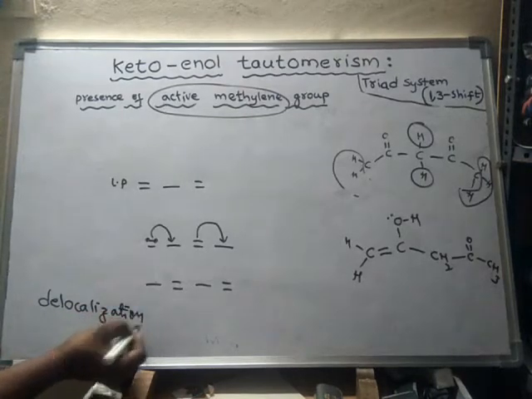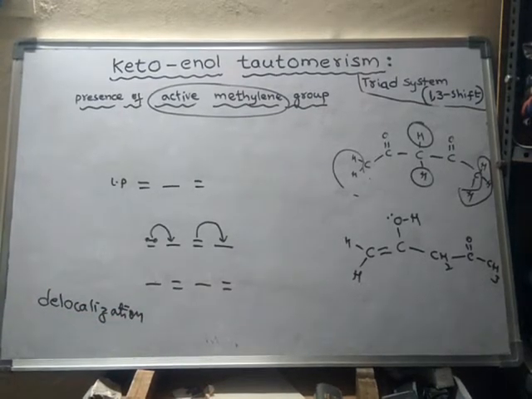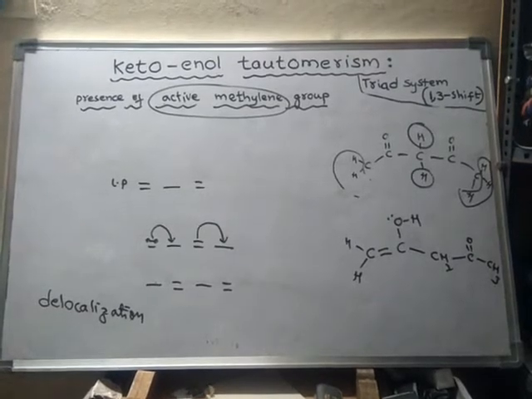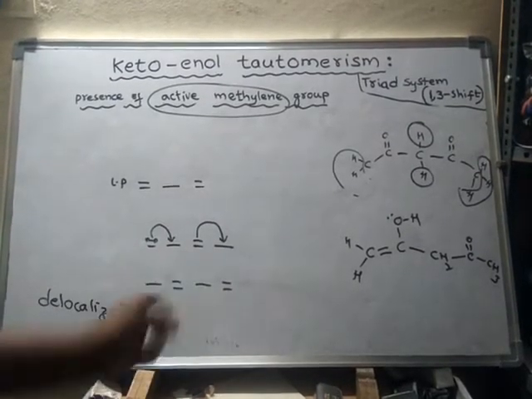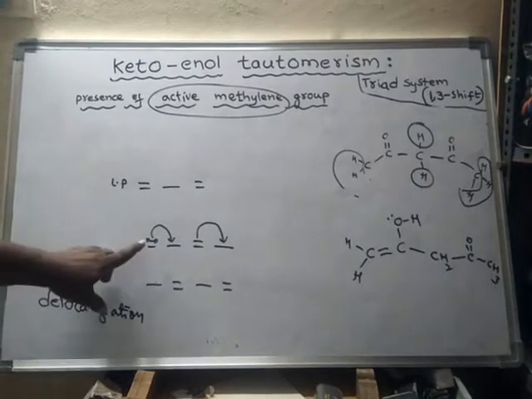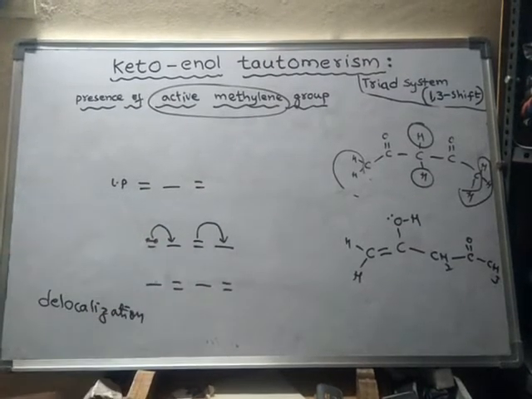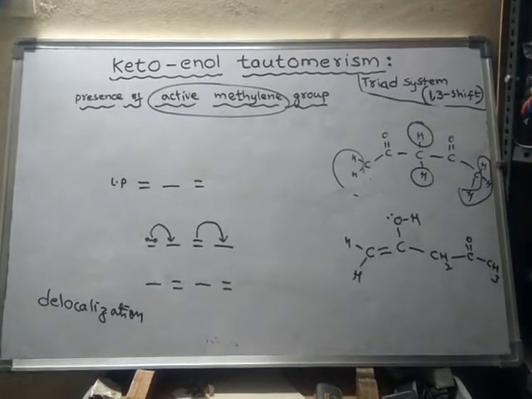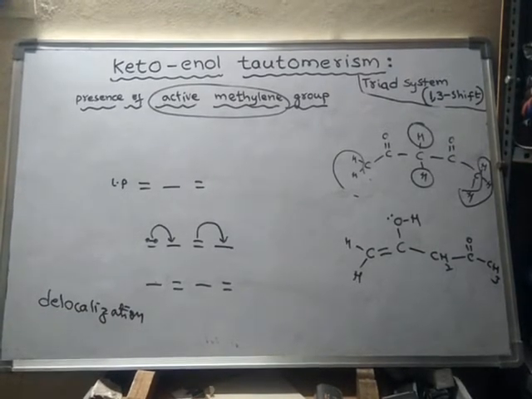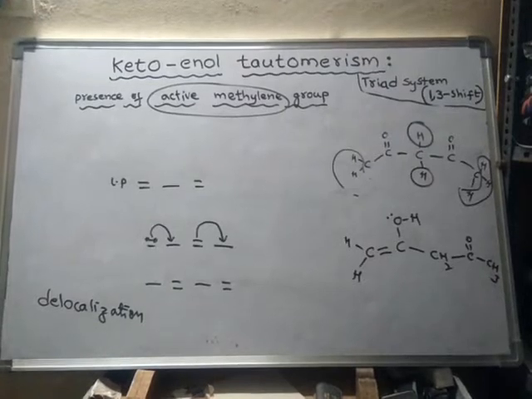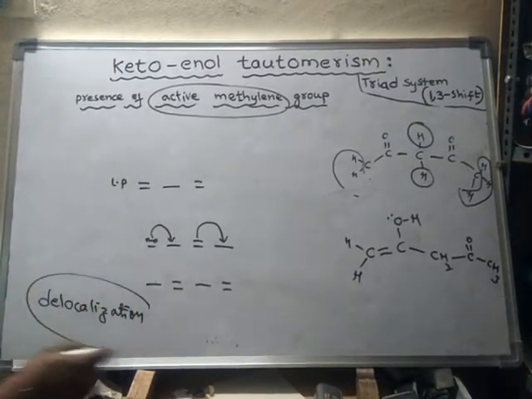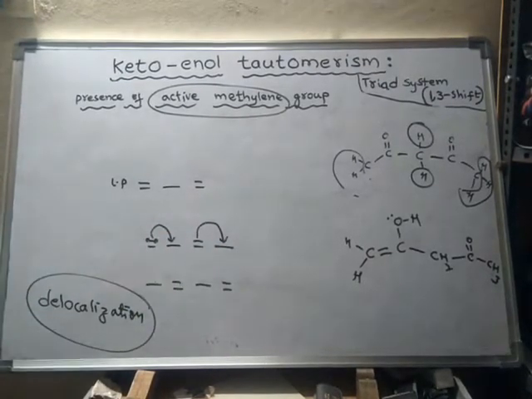Delocalization. They are not localized. That means they do not remain at the same place. They keep on moving from one place to another. When the pi electrons keep on moving like this, the molecule loses some of its energy and becomes more stable. So delocalization, and this process is said to be conjugation.